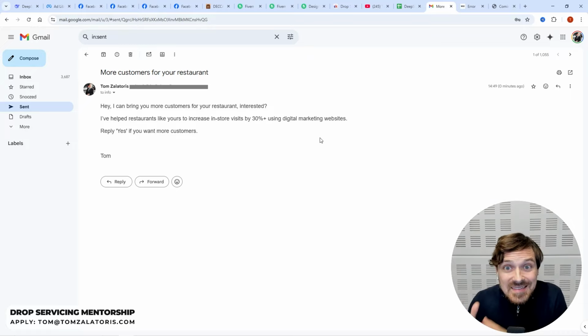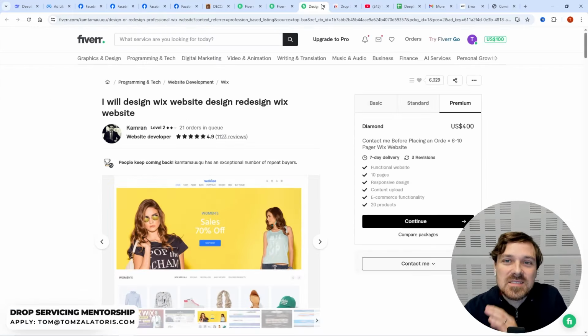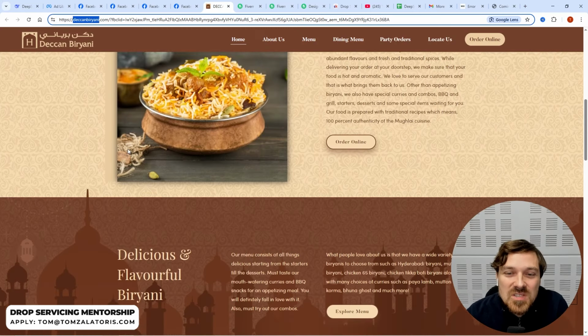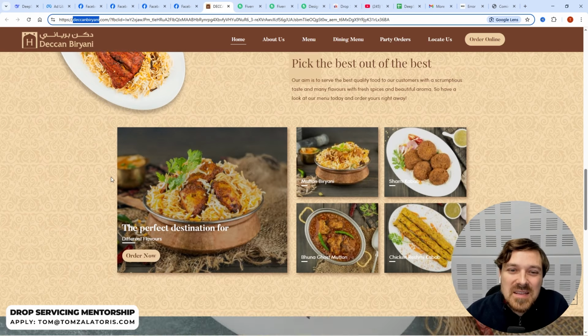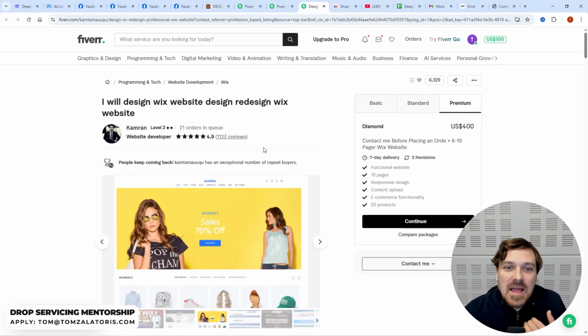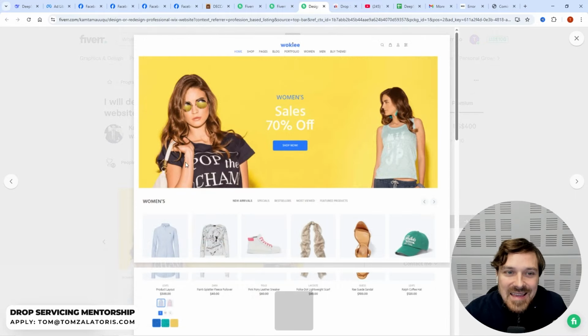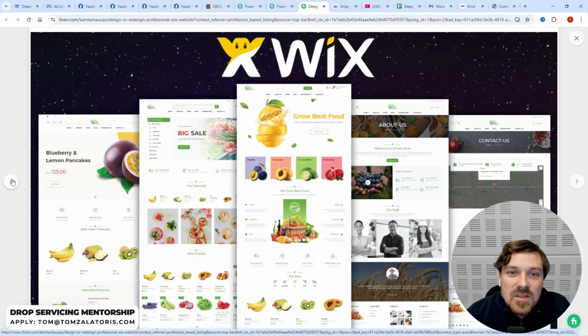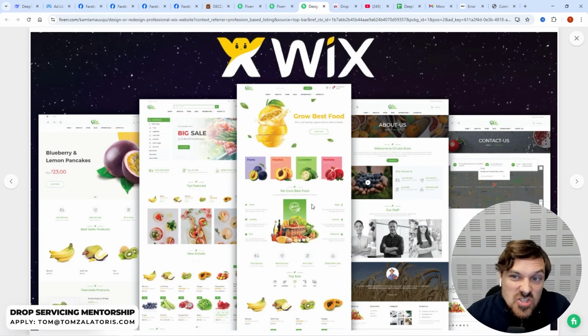And also when we deliver this to the client, we should be striving for something that is actually looking very, very good, not something like this, which just looks super, super basic. I mean, it looks okay, but I would want a website that actually looks modern, that looks like it was done this year, not 5 or 10 years ago. And some of these examples that this seller is showing actually look pretty good, quite modern, fresh, and very, very stylish as well.